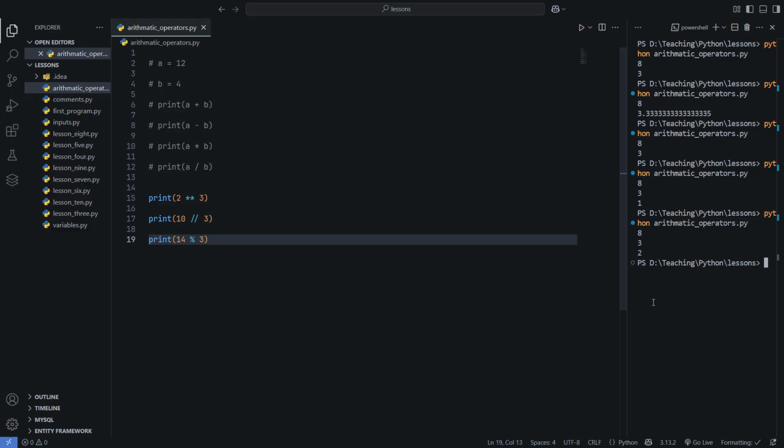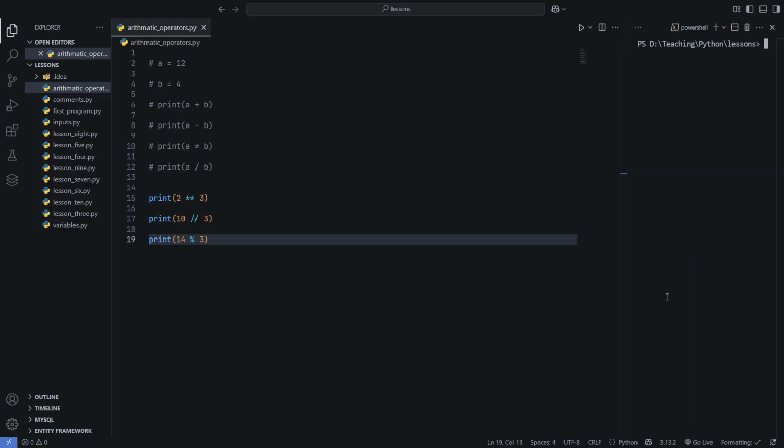Okay, so that's basically the arithmetic operators here. In the next video we are going to see the assignment operators in Python.